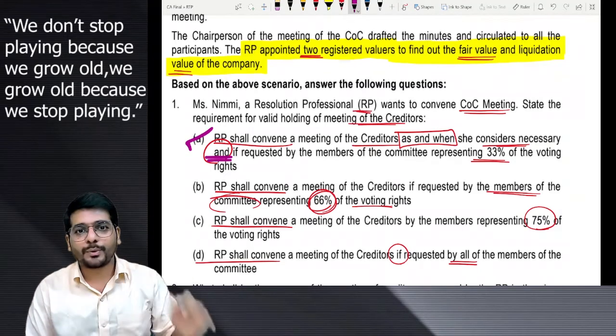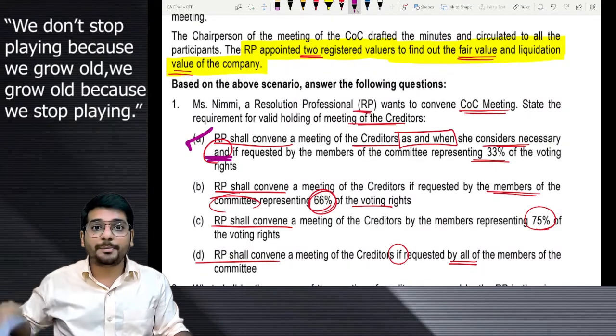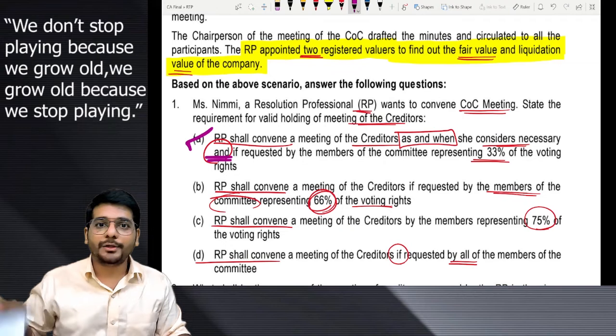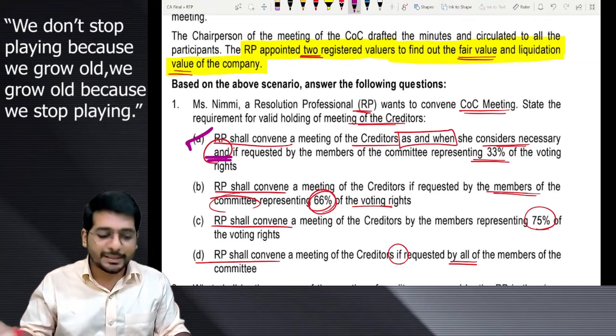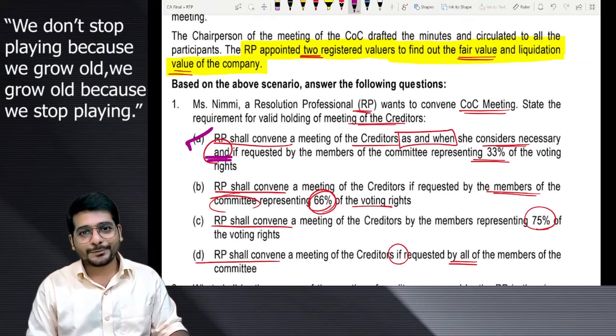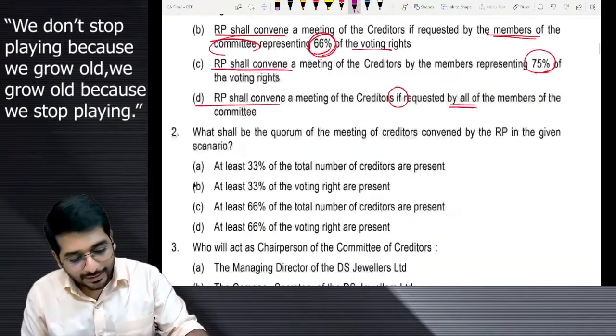Understood? Latest November 22 amendment. In this RTP itself, the amendment is also given. You can read the amendment in the initial pages and then answer. Still you will get the answer. Understood? So easy it was. Let's go to the next one.